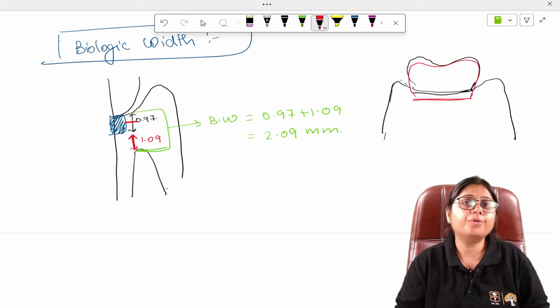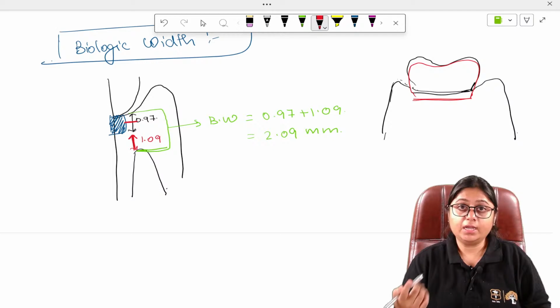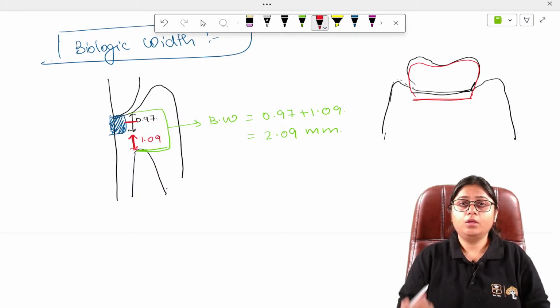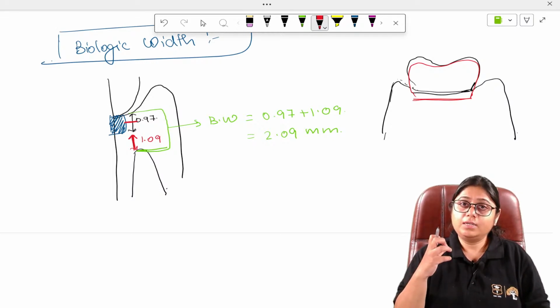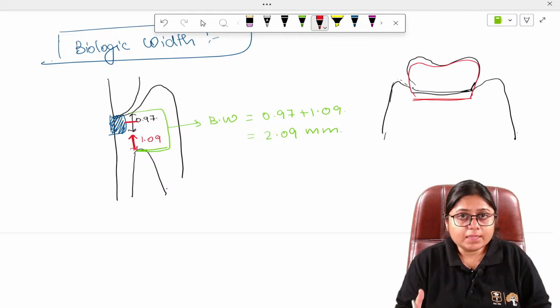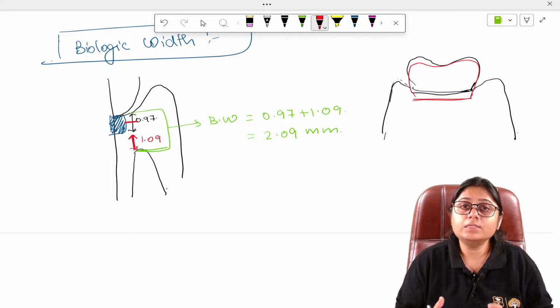So you need to make a new crown. That is very important. Even in cases of crown lengthening, you should know till where your crown lengthening should be. So this is the importance of biologic width.